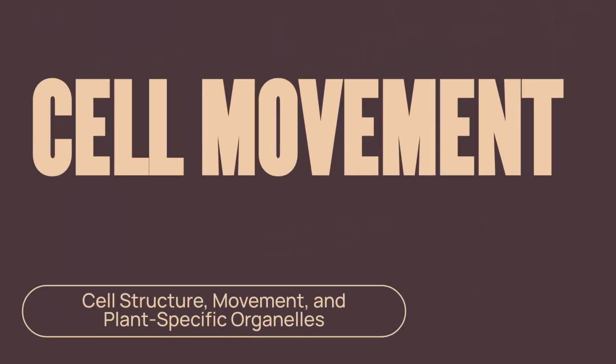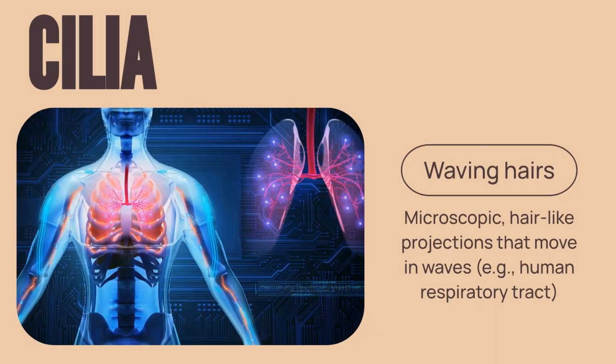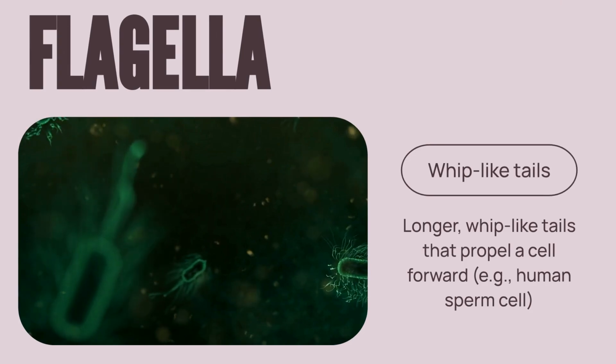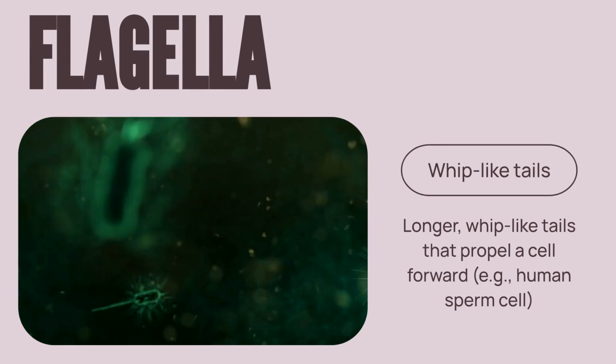Beyond internal structure, some cells also feature unique external structures specifically designed for movement. Cilia are microscopic, hair-like projections that move in waves. They famously line the human respiratory tract to trap and expel inhaled particles. Flagella are longer whip-like tails that propel a cell forward, a great example being the tail of a human sperm cell.